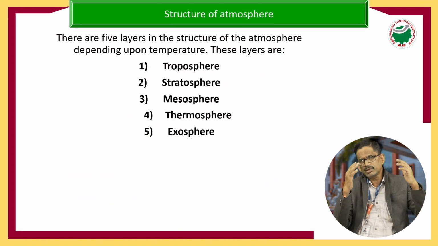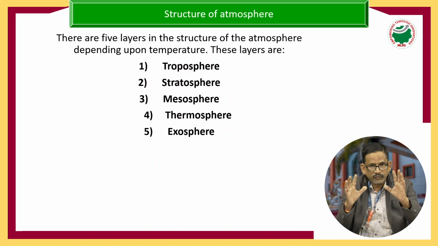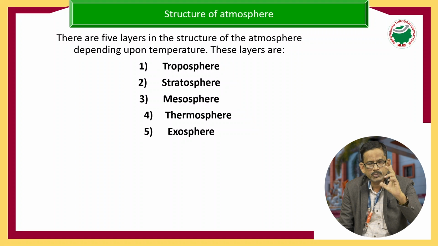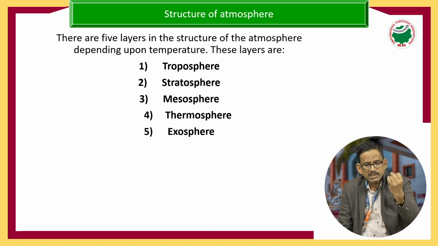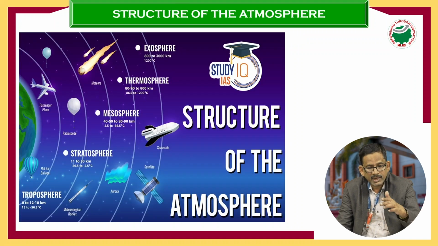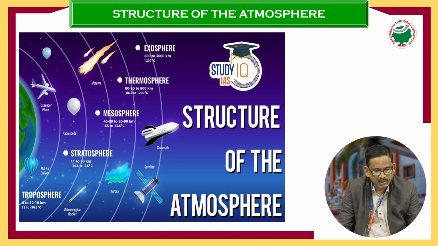Next, what is the structure of the atmosphere? There are 5 layers in the structure of the atmosphere depending upon temperature. Here the parameter is temperature. Based on temperature, the atmosphere consists of 5 parts: the troposphere, the stratosphere, the mesosphere, the thermosphere, and the exosphere. I will explain them one by one. You see the diagram of the structure of the atmosphere.